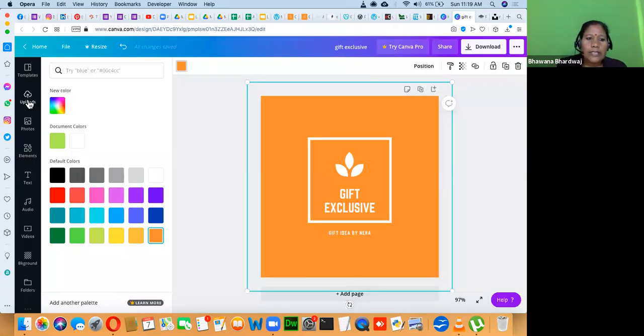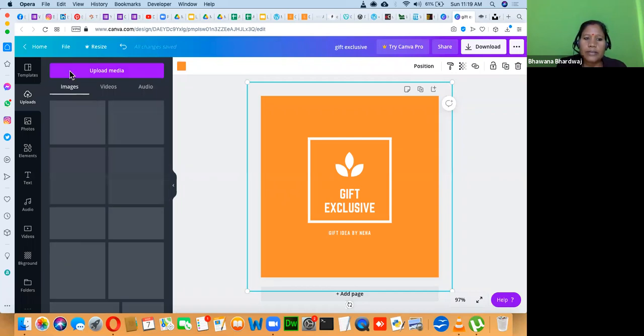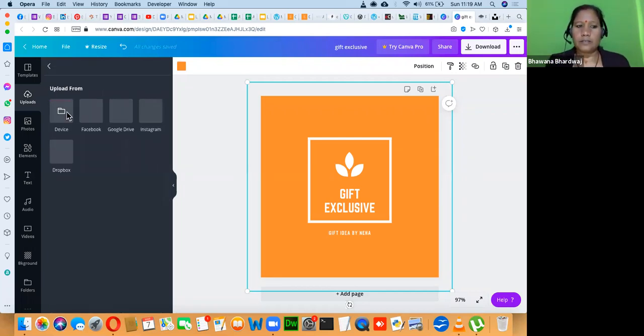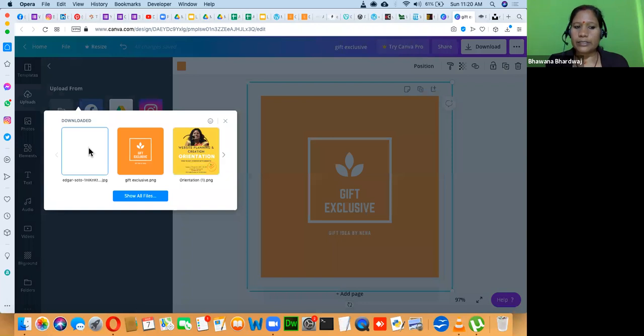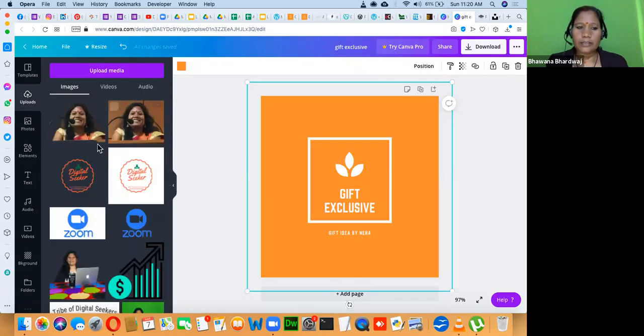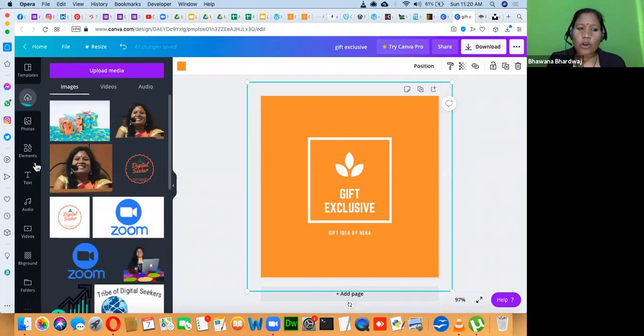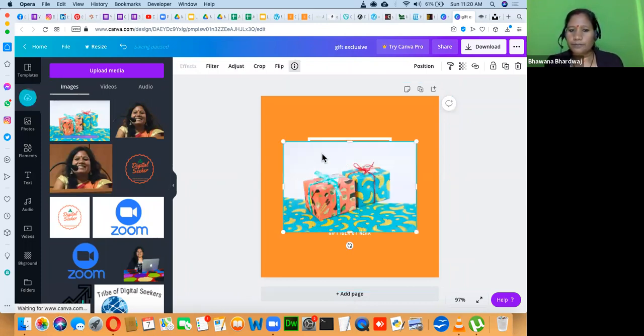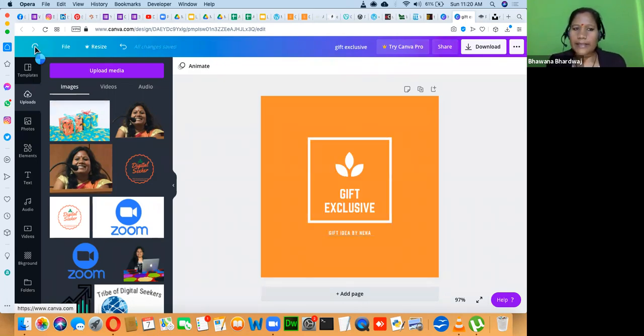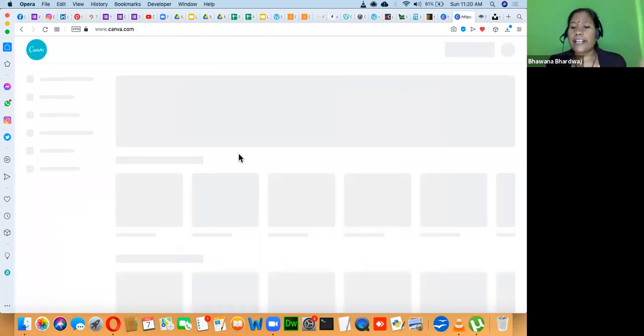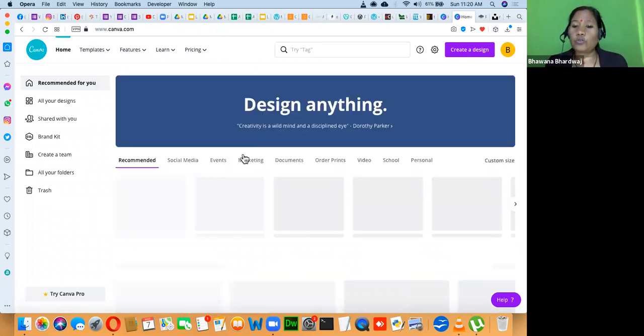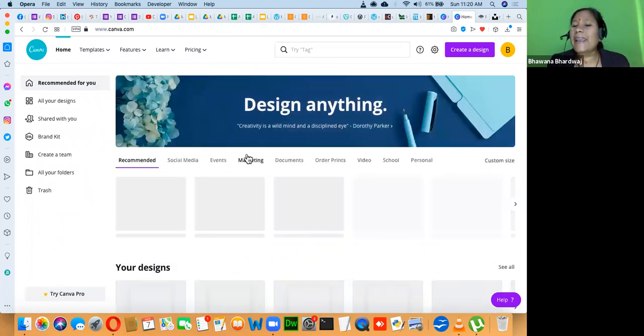So you can upload whatever image you have downloaded, using your device. All right. And then if you want to edit it, you can edit that. Now, what do you want to create? Here we can go and create header images. Using this, you can create a Facebook header image or cover page, a YouTube cover page, a blog cover page. You can create any kind of image.